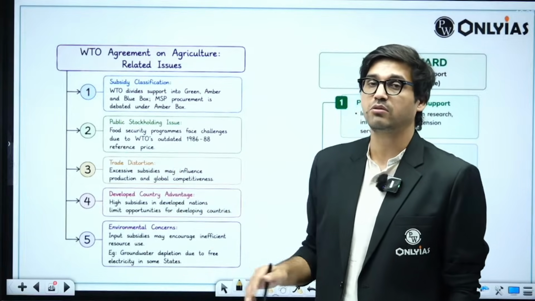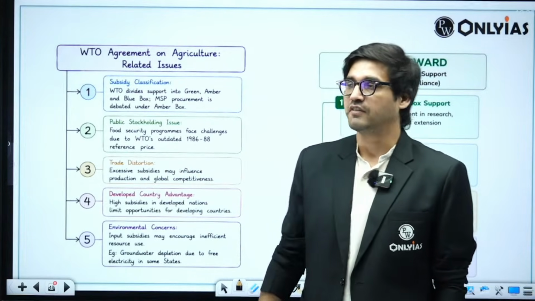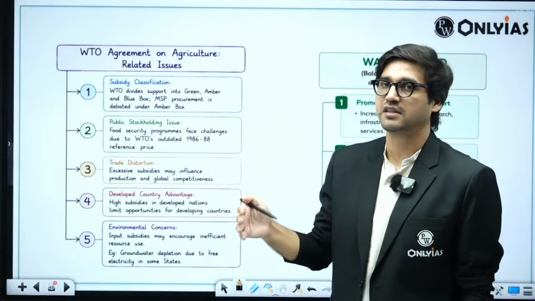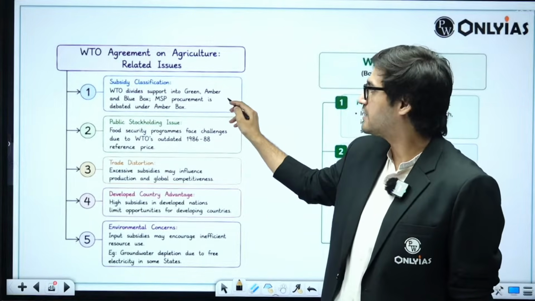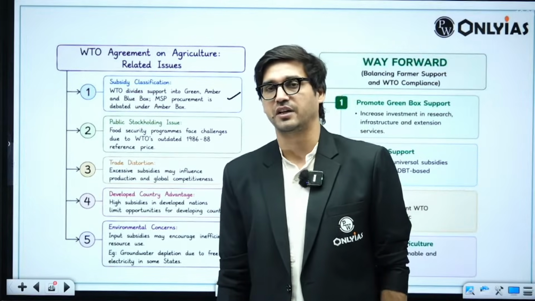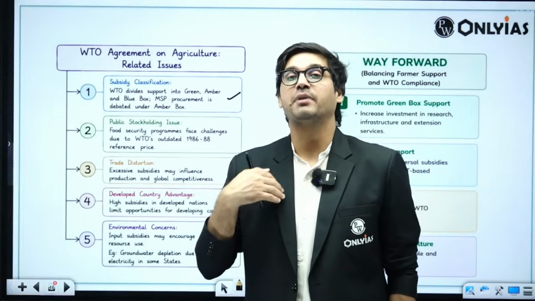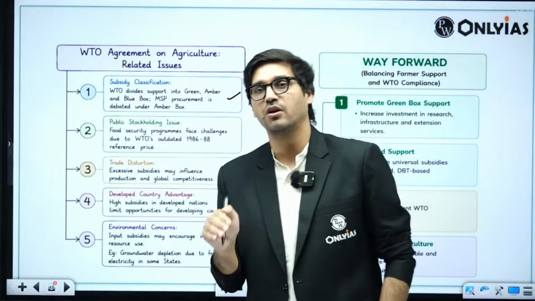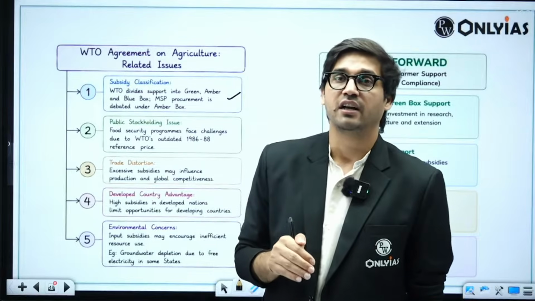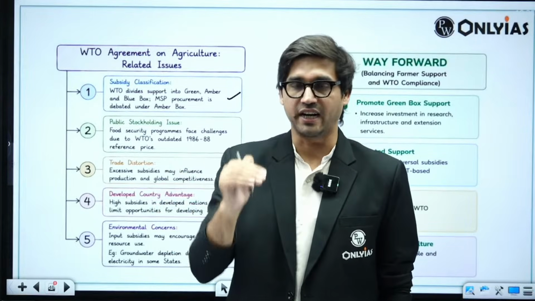This question is about domestic support, which means what are the challenges that India faces with respect to the WTO's Agreement on Agriculture. All the challenges are with respect to the amber box subsidies, which is to say our price support mechanisms are classified under the amber box, and amber box subsidies are those where the WTO considers them to be trade distorting.